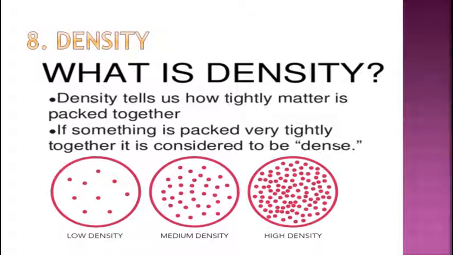That means students, here you can see 3 circles in which pink color particles are there. Okay, so in the first circle, starting from the left hand side, the particles are arranged very far away from each other. So this is a low density. Medium density means particles are arranged closer, like this. Okay, this is medium. And high density or more dense means the particles are tightly arranged with each other. So in the solid, the particles are arranged very closely or very tightly together.